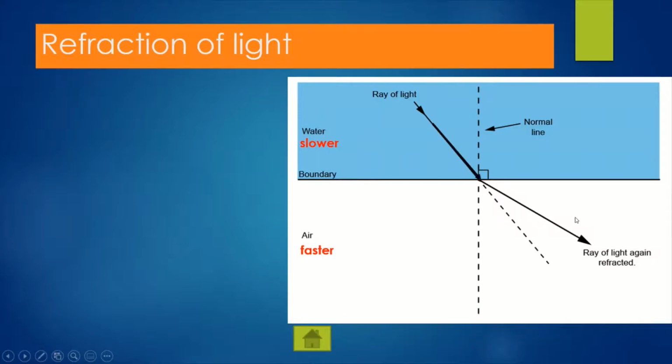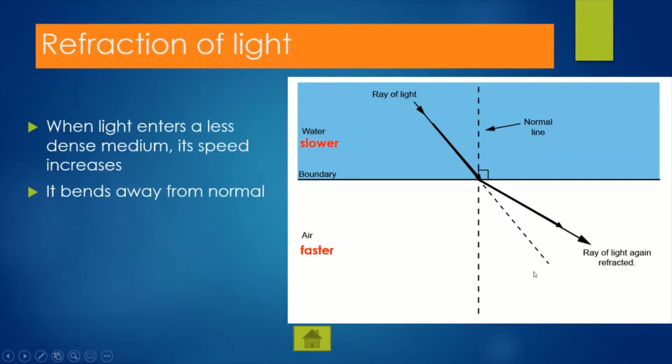All right, so you see this is the normal. If it does not refract, it will follow this dotted line path, but now it refracts away from the normal. It bends away from the normal because it is moving faster.